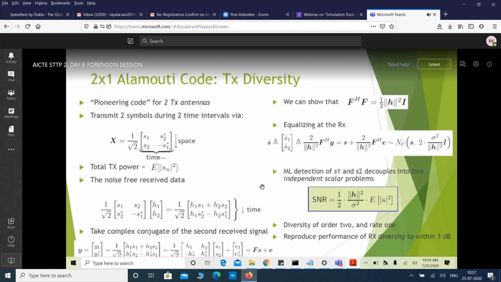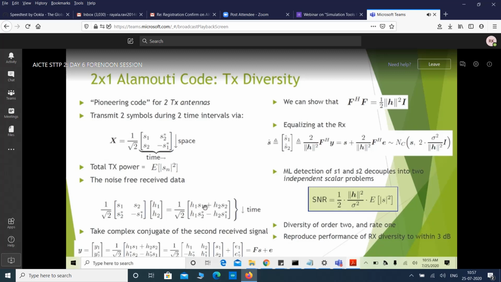Now, this first row corresponds to the first received signal, and the second row corresponds to the second received signal. Let us do a small trick to get a simple receiver. We take the first one as it is, y1, and for the second one we simply take the conjugate, y2 conjugate.